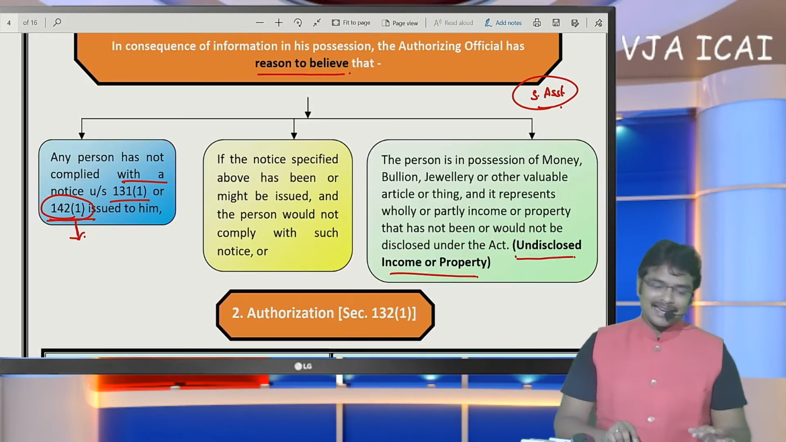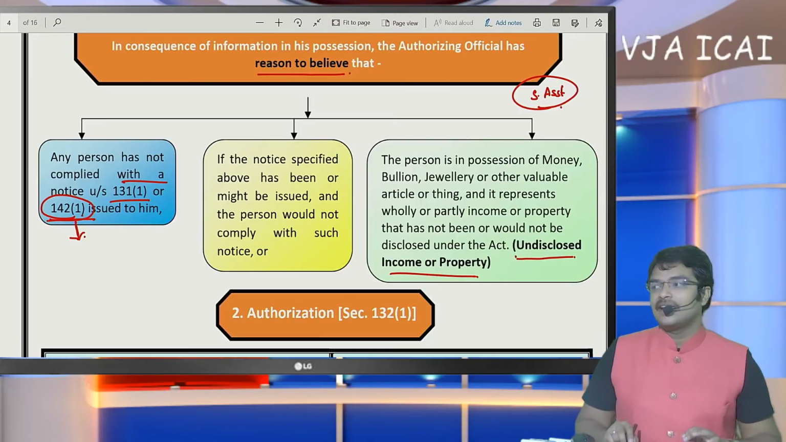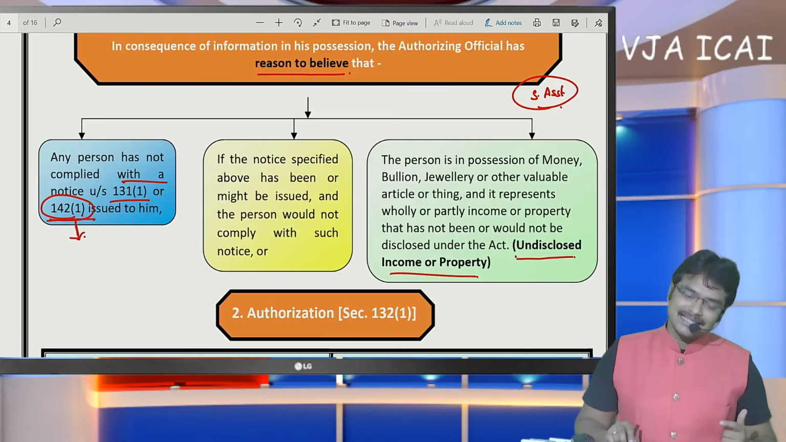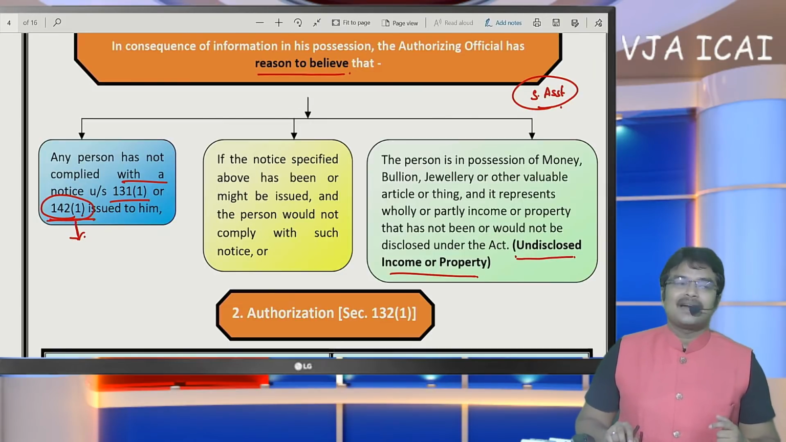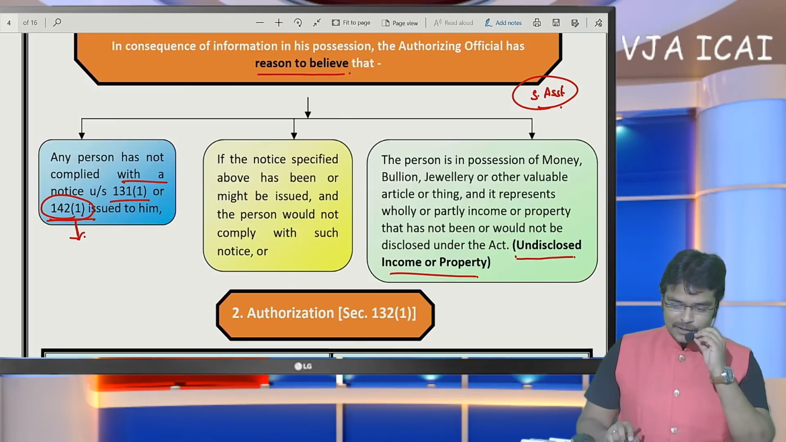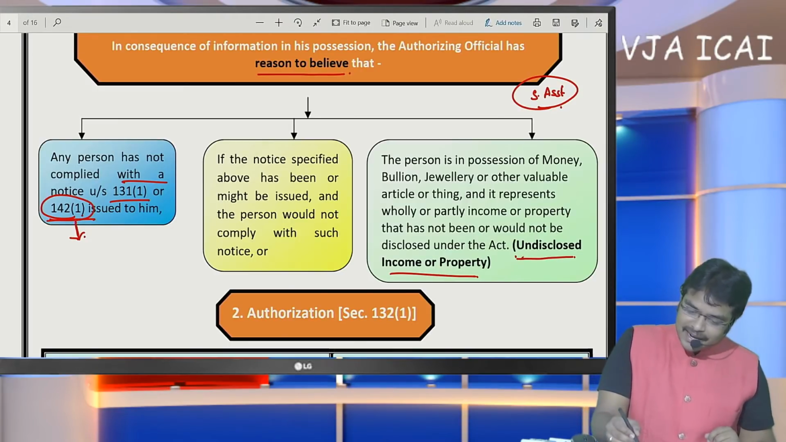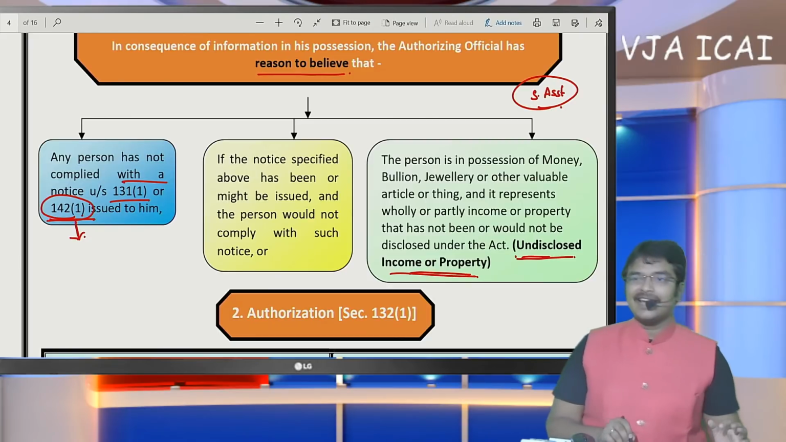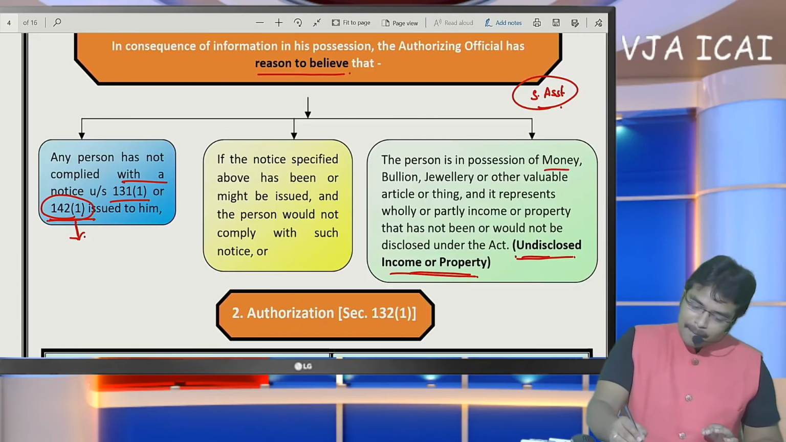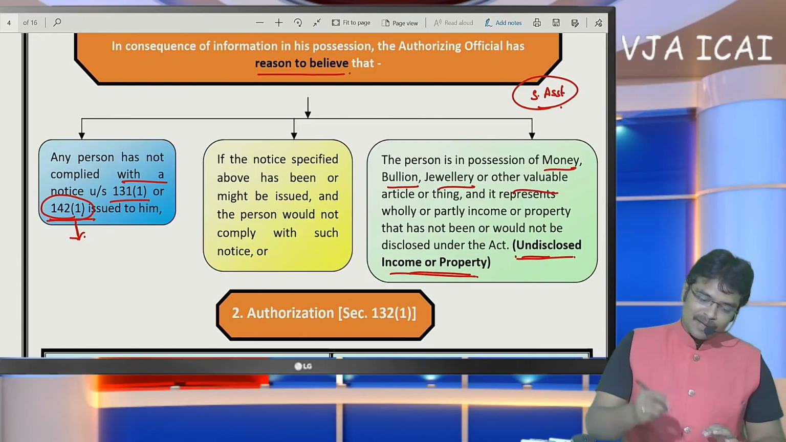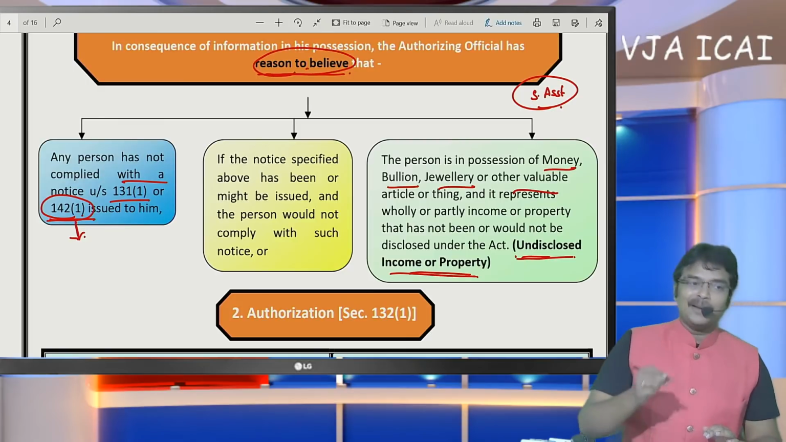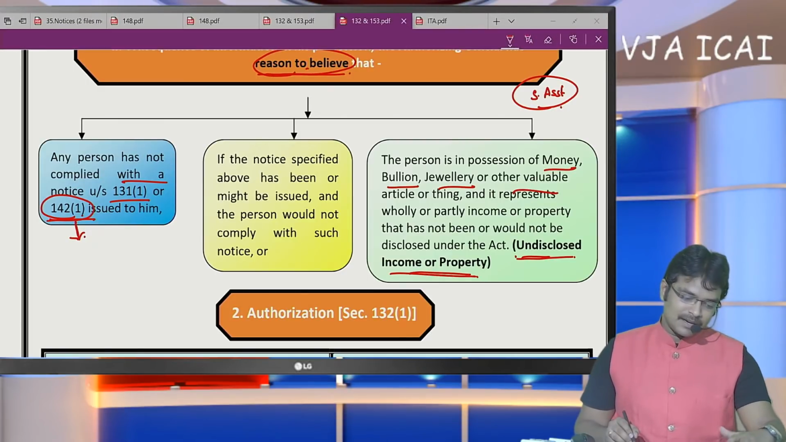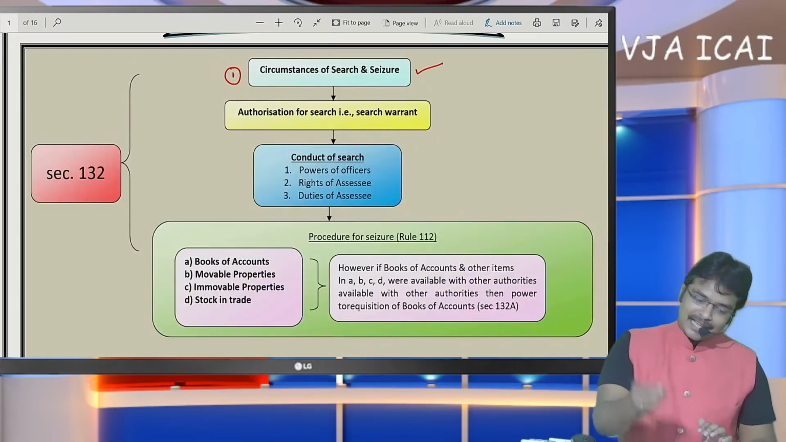There is no criteria specified in the Income Tax Act that if 10 lakhs is exceeded, or 20 lakhs is exceeded, nothing like that. No limit has been specified in the Income Tax Act, but there may be one based on internal circulars of the department. But here I am going to tell you that when there is undisclosed income or property, then they can come for such assessment. It may be money, bullion, jewelry, whatever it may be. If they have reason to believe, then they can come for such assessment. So with this, the first point has been completed.